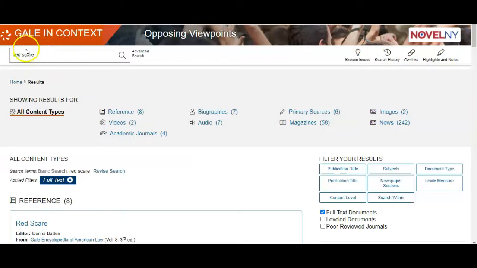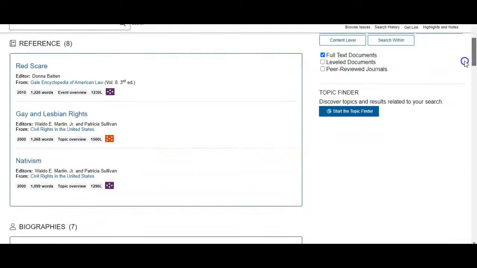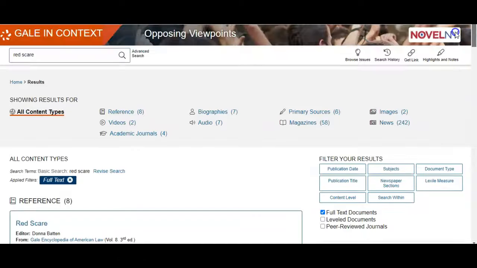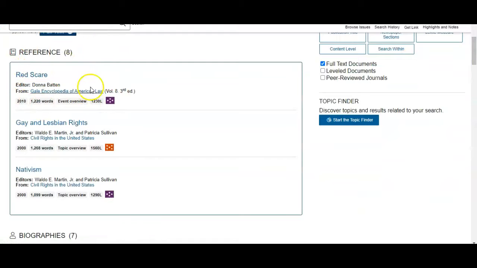So I've just typed in Red Scare into the search box. I didn't do anything fancy. There's no quotation marks. I just wanted to see what we have and whether we have any viewpoints on it. As I mentioned before, this is not in the browsable issues that we have. So as you can see, we have up here the different content types. So we've got primary sources, we've got biographies, we've got some audio sources, some journal sources, and some reference. And right away we can see from the reference sources that the search engine found what I was looking for, right? They understand that I'm talking about the Red Scare.